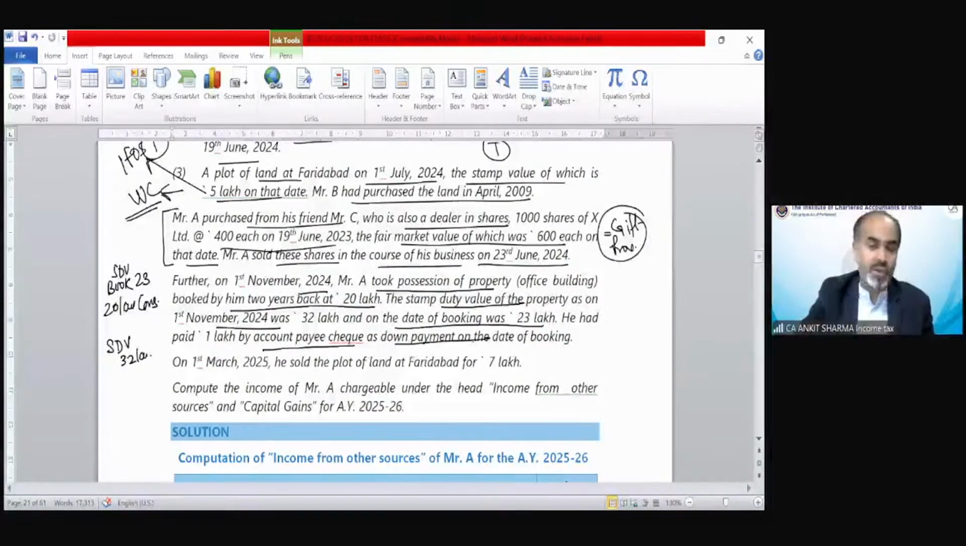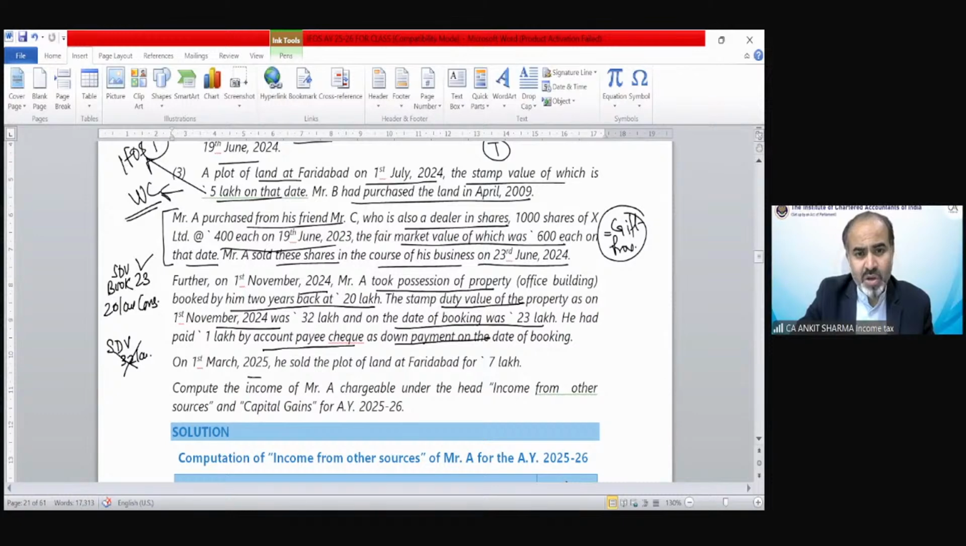So you must remember sections 50C and 43CA. At the time of booking, at the time of agreement, if you have paid the amount via cheque, part or whole amount, then the SDV of that booking time or agreement date needs to be taken. So this SDV is irrelevant. Now we will take the SDV of 23 lakh rupees.